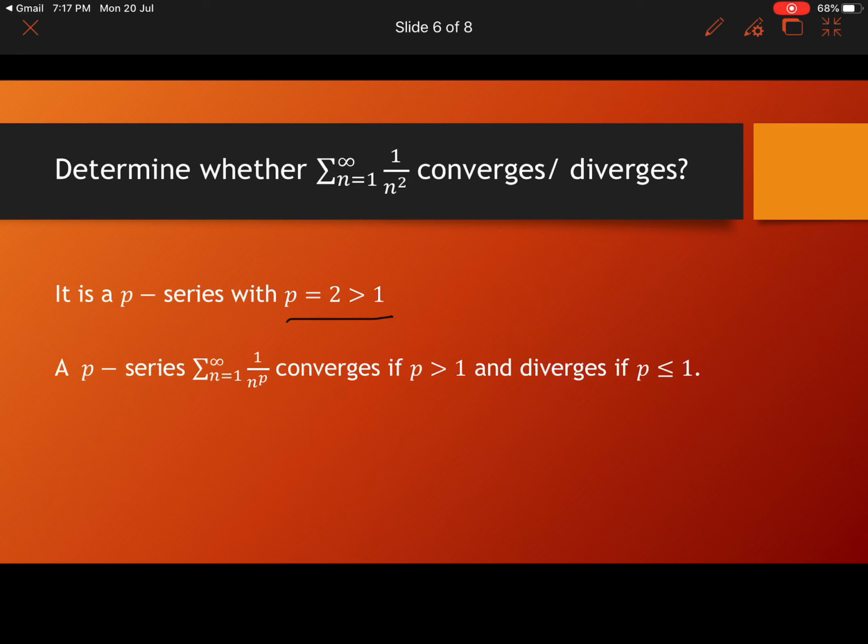p series with p is equal to 2. If p is equal to 2, it is greater than 1.